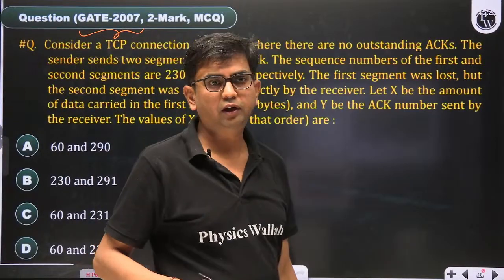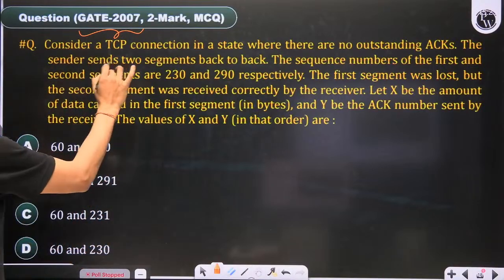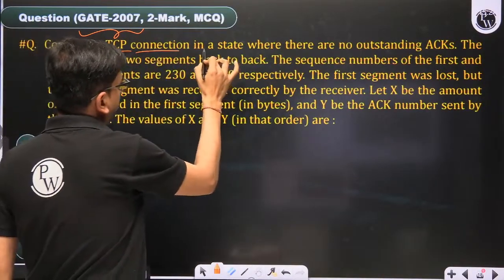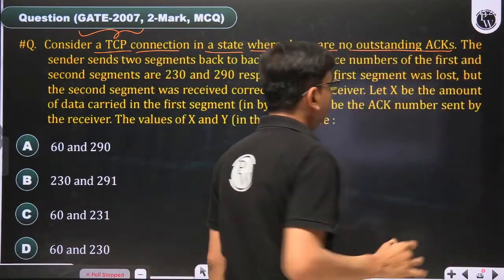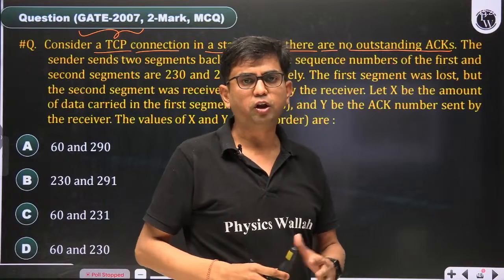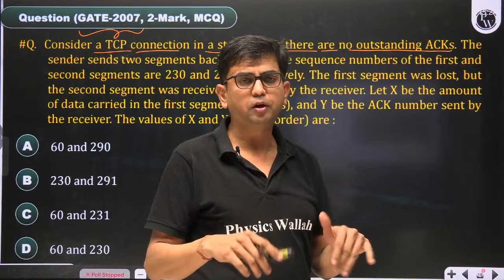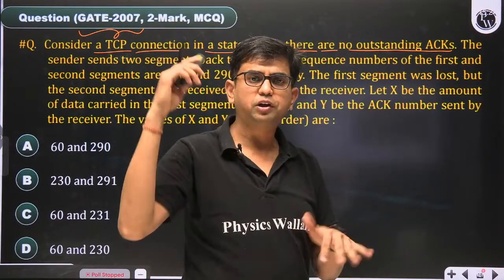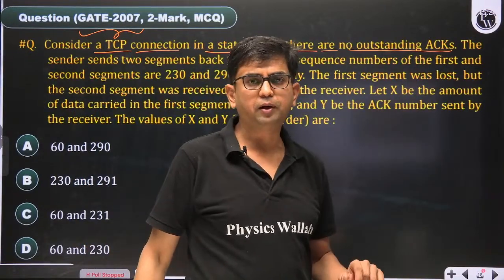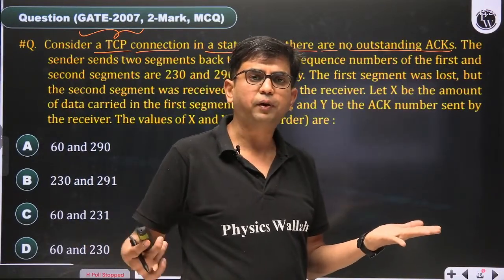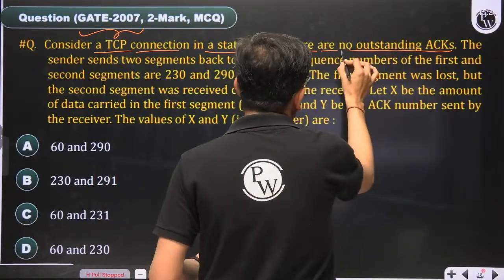So here in this question, it is saying that consider a TCP connection in a state where there are no outstanding acknowledgement. Outstanding acknowledgement means the acknowledgement of a segment which is not present in the sending buffer, which is already acknowledged and gone from the sending buffer. So do not focus on this line, ignore this.